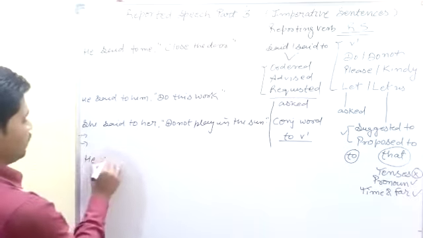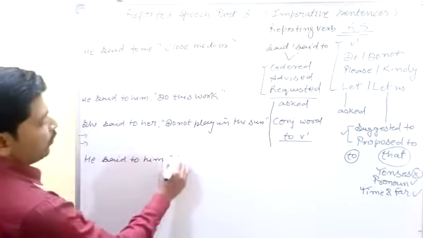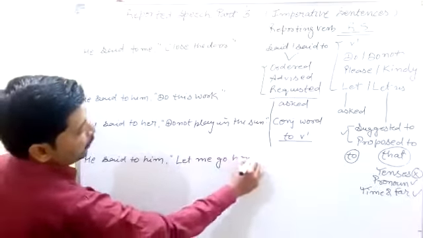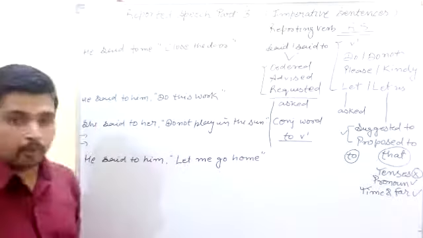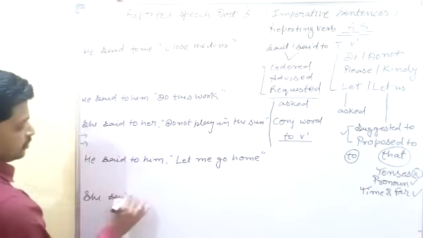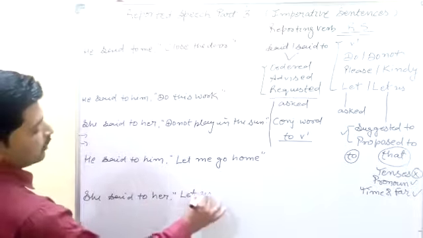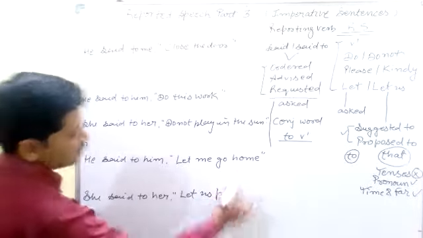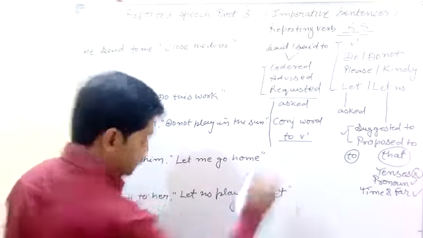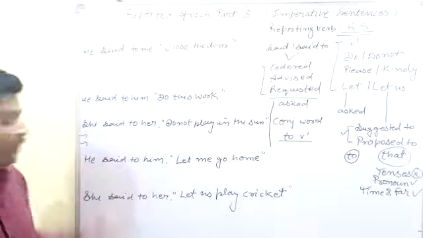Now the next sentence: he said to him, inverted comma, let me go home. It is also a sentence in reported speech. And the last: she said to her, inverted comma, let us play cricket. So now, students, you can find five sentences here.